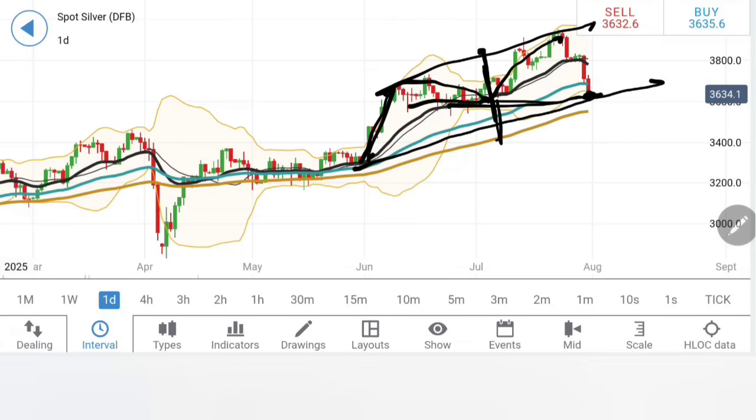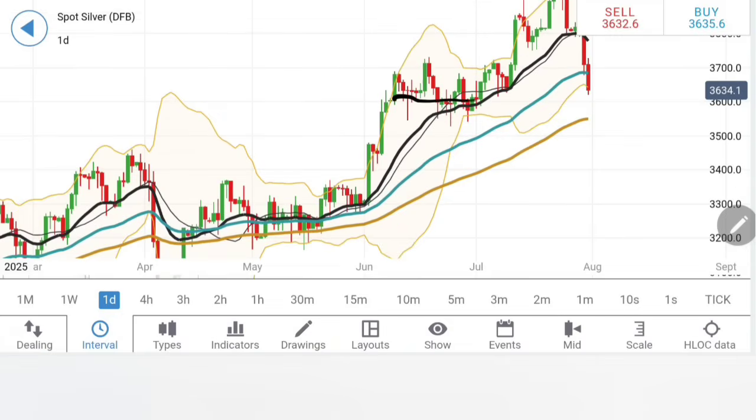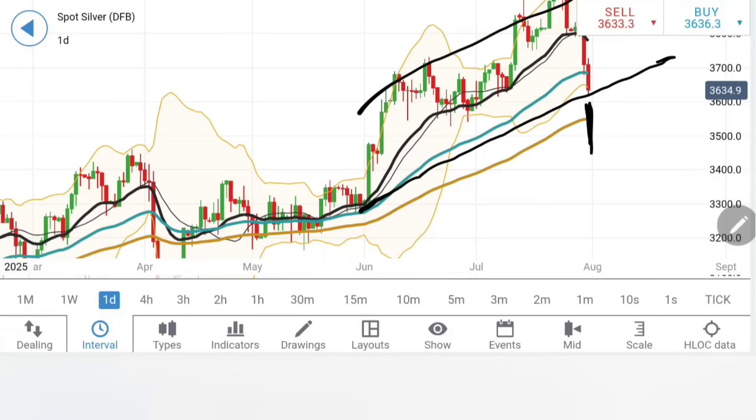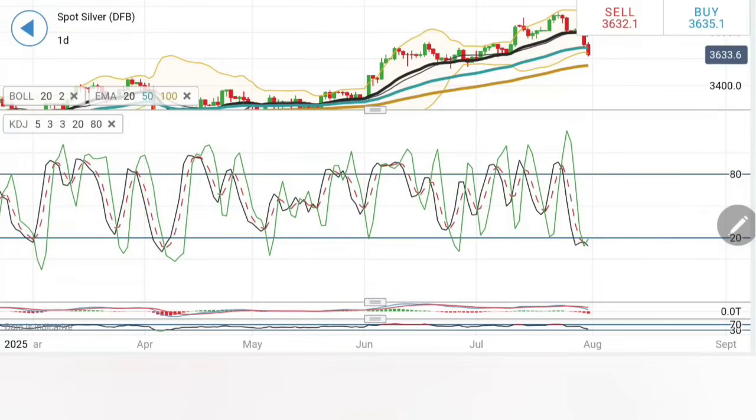Now it is pretty important for us to observe how silver behaved. First of all, whether it moves towards 36 or not, and how silver behaves between 36 and 35.50, because once it trades below 36 and 35.50, it's a reversal confirmation where the prices are going to crash heavy. Right now it is going to be definitely difficult to break this zone.